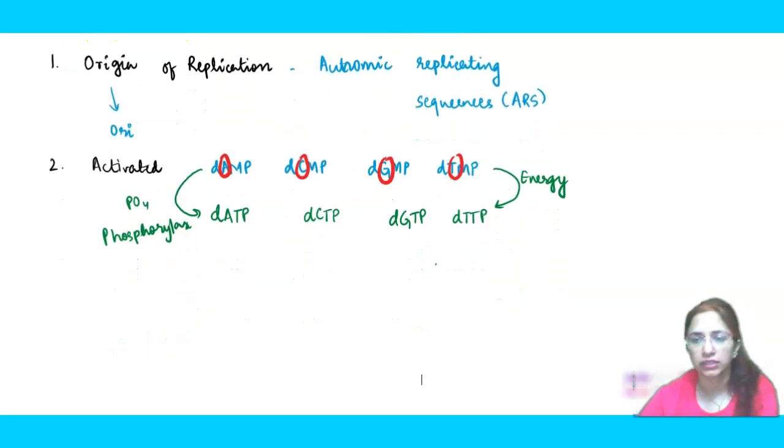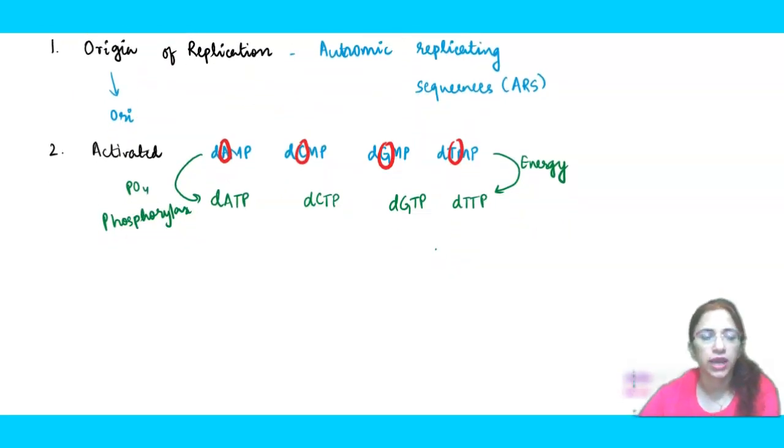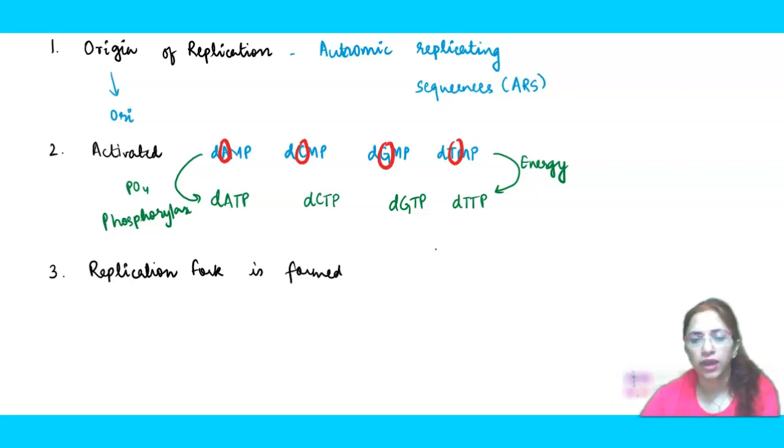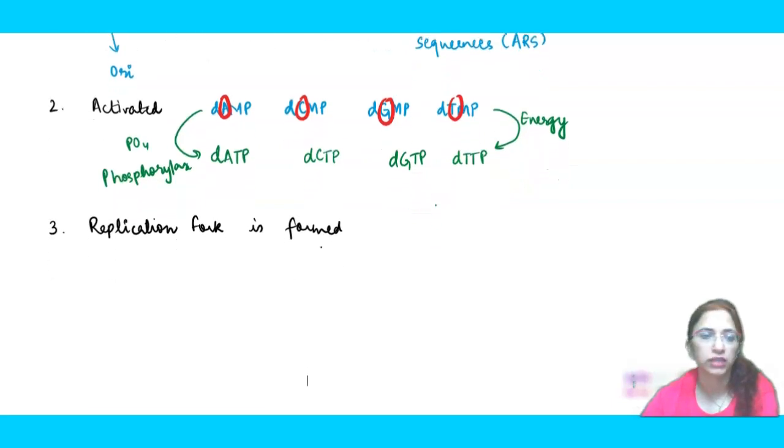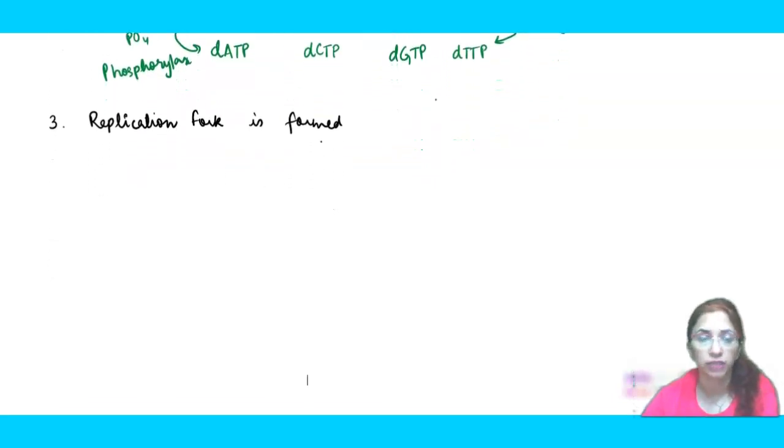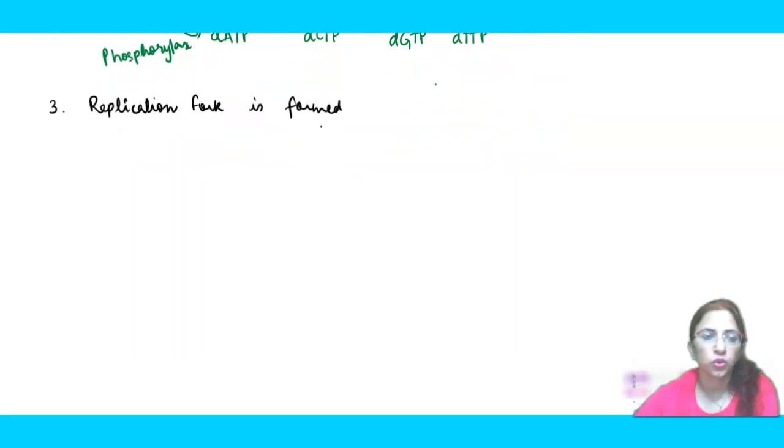Now the very next step is very important. Here the replication fork is going to form. Now the role of the enzymes is also very important, so let's see which enzymes are going to help. First, the enzyme helicase will come. This helicase will do the unwinding of the DNA.